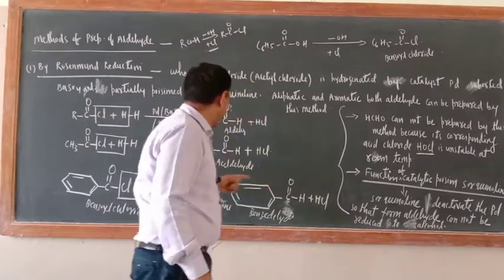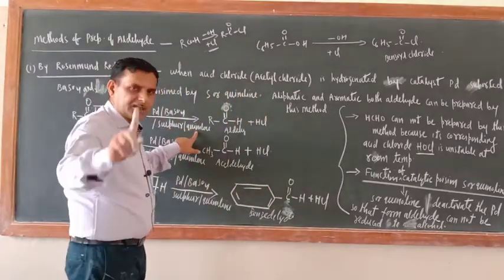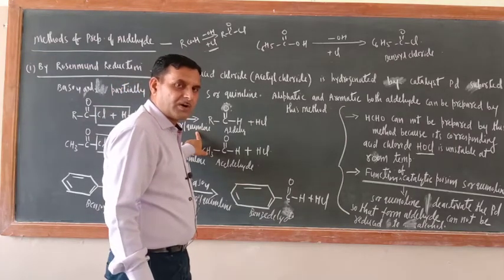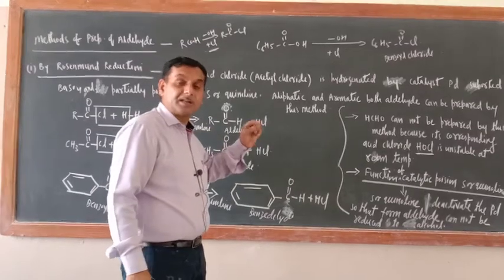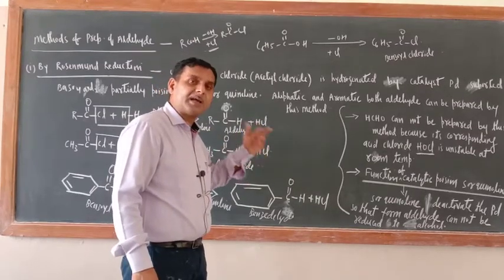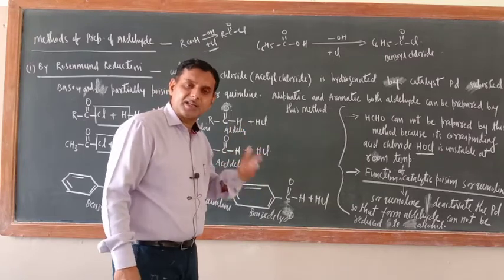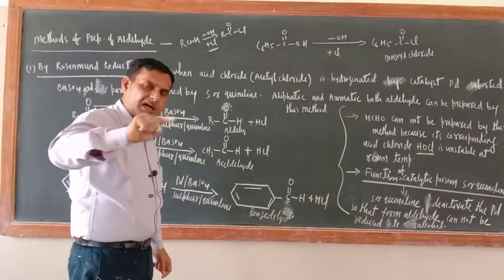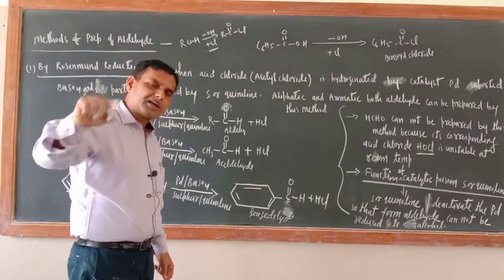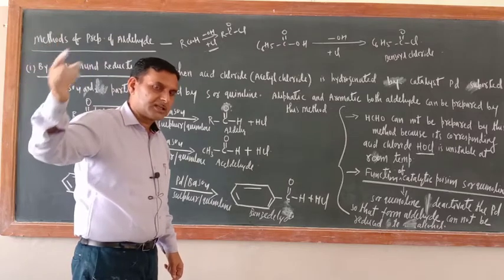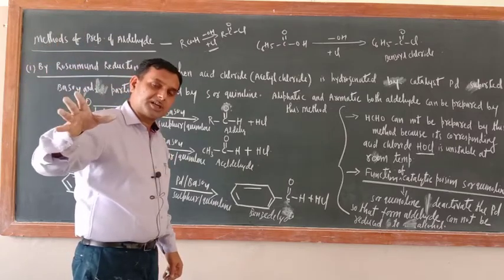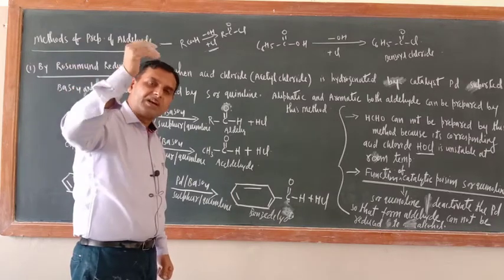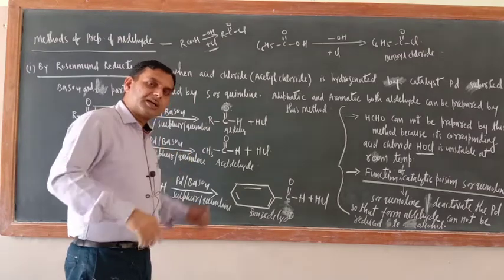Next, what is the function of this sulfur or quinoline? They are catalytic poisons. And what is their function? They deactivate, they poison the activity of palladium. Actually palladium is the catalyst here. Otherwise what would happen? I already told you, alcohol is oxidized into aldehyde and ketone, and aldehydes and ketones further oxidize into carboxylic acid. But the reverse of oxidation is reduction. When carboxylic acid is reduced, then aldehyde and ketone are the products. When aldehyde and ketone are reduced, then alcohol is the product.